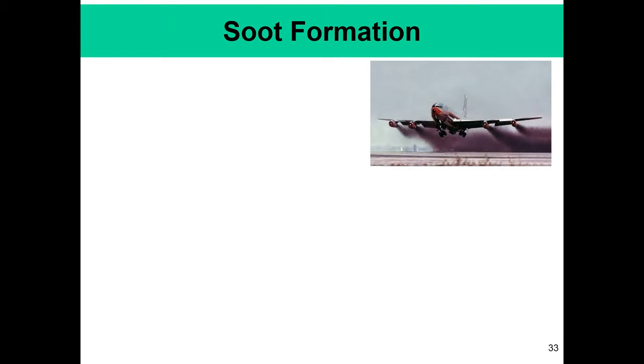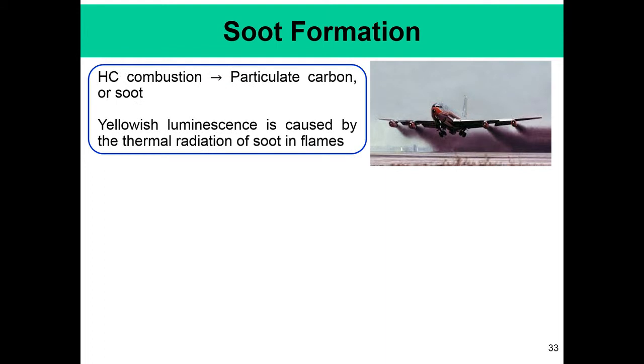Now, the next pollutant formation is essentially this soot formation. As you know, when hydrocarbon combustion happens in rich flames, it gives rise to this particulate carbon or soot. Here you can see that from this aircraft engine, this amount of soot is coming. Of course, nowadays aircraft engines have improved, and this amount of soot is rare, but still we need to understand there is still substantial soot being formed, because in many aircraft engines combustion happens in non-premixed mode, and we need to understand the mechanism by which this soot is formed.